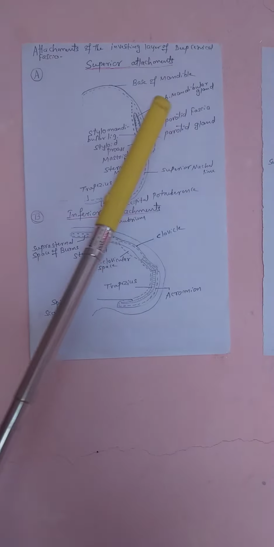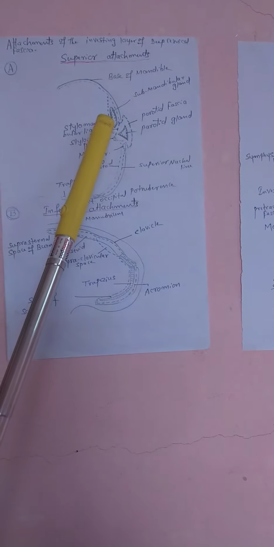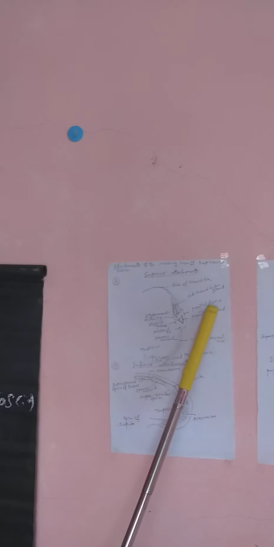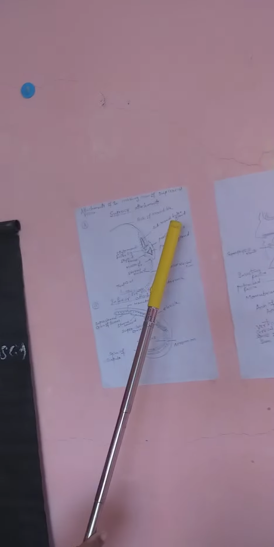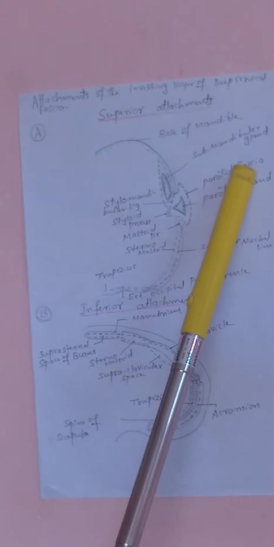Well, see here. Here the fascia will split to cover the two glands, parotid gland and submandibular gland. The parotid fascia is very hard, thick and unyielding fascia.